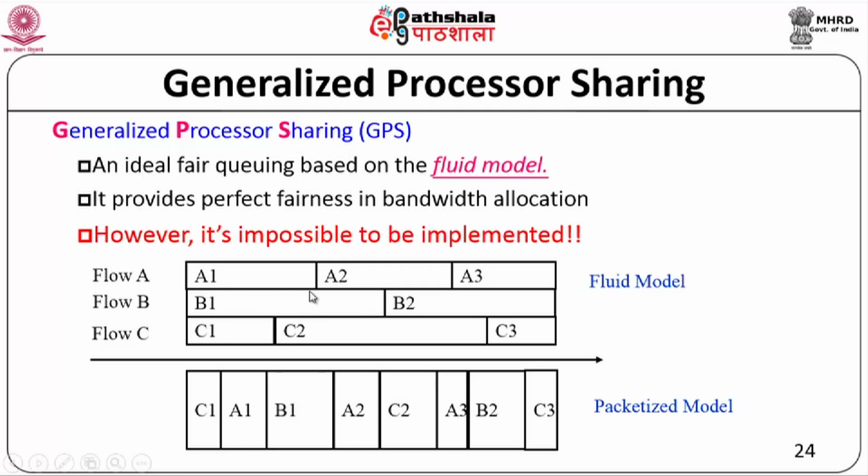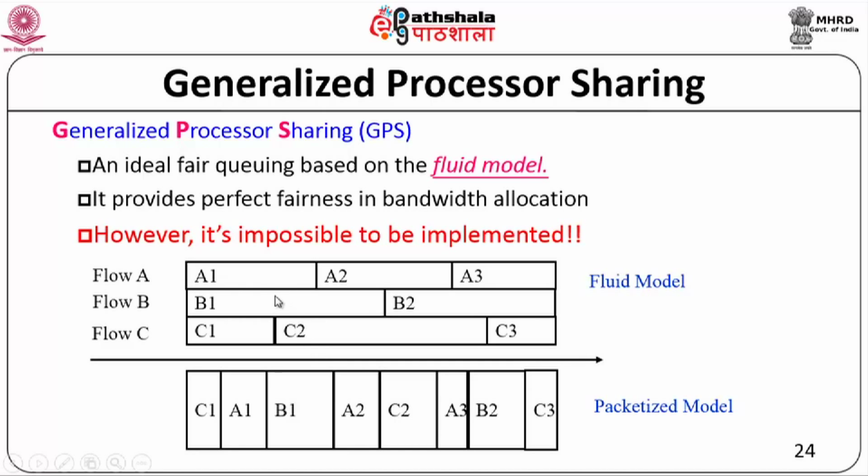So let's understand what we mean by this fluid model. Let's say we have different fluid flows, and if there are 3 different flows, they will simultaneously be using whatever pipe is there. If I have one pipe through which 3 different flows have to be sent, each can be allocated separate regions, so they could go simultaneously.